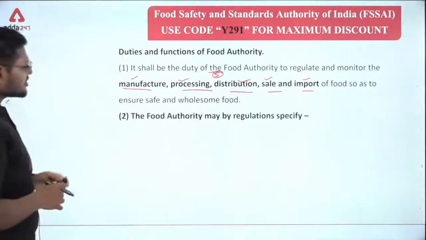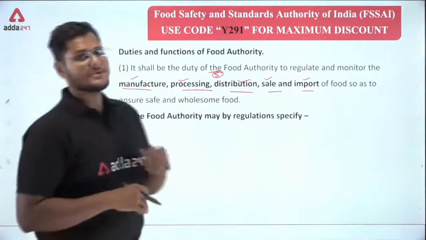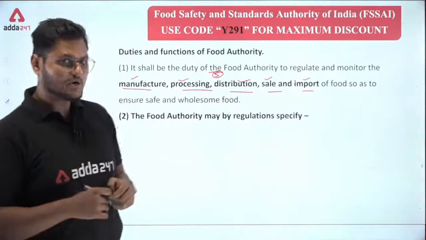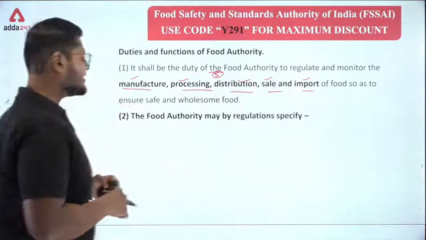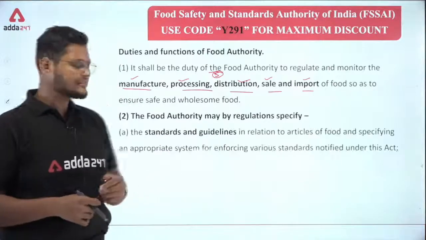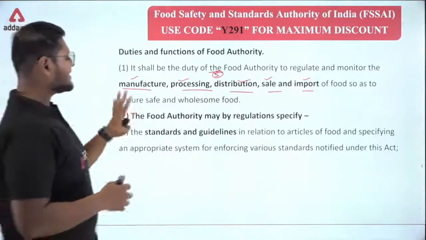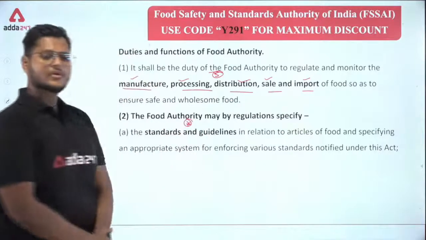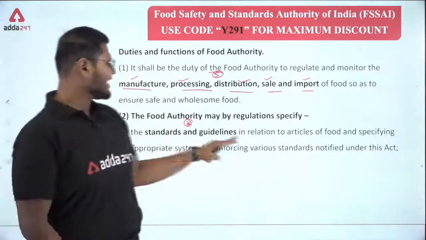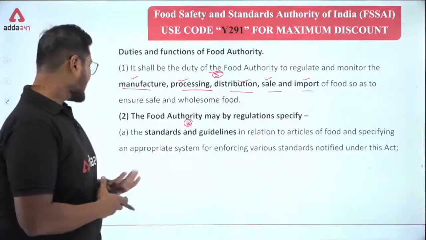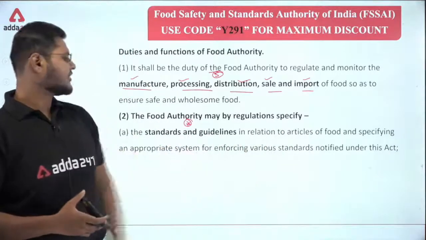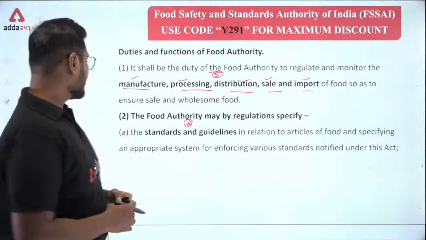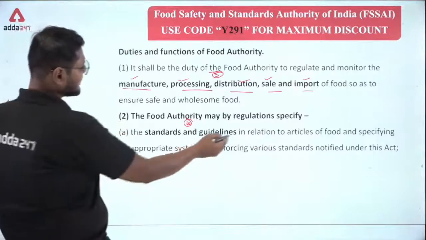Next, the food authority may by regulation specify, that means the food authority can specify some things according to the rules and regulations. Let's take a look at what can be specified. First one is the standards and guidelines in relation to articles of food, and specifying an appropriate system for enforcing various standards notified under this Act.